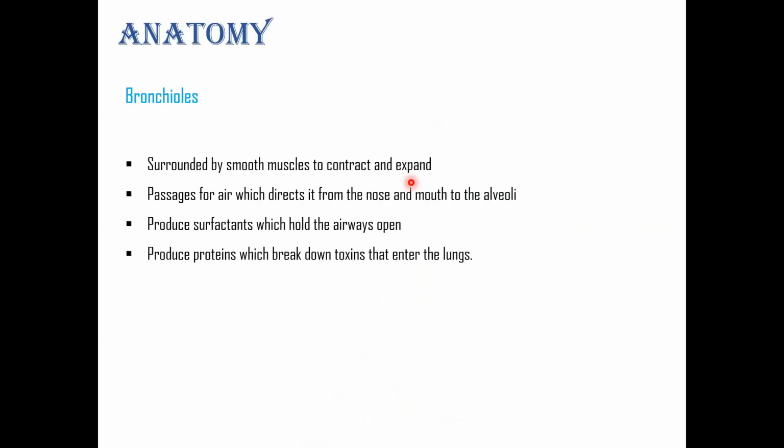Now let's talk about the bronchioles. Bronchioles are surrounded by smooth muscles to contract and expand, and also they are a passage. They act as a passage for air, which directs it from the nose and mouth to the alveoli, and also produce surfactants which hold the airway open. They also have the capability to produce proteins which break down toxins that enter the lungs. Again, this is about providing protection.